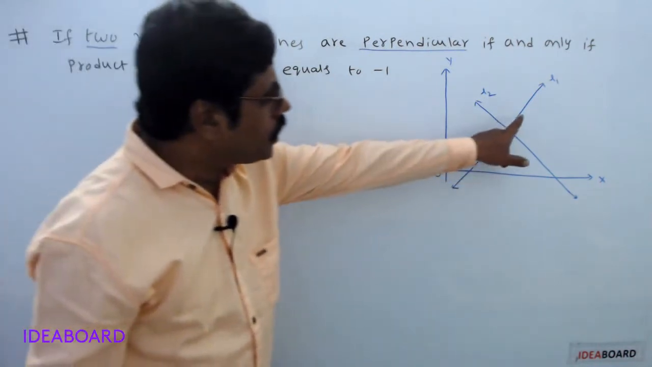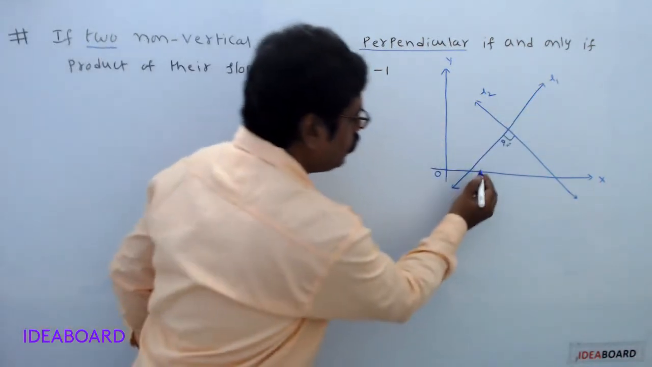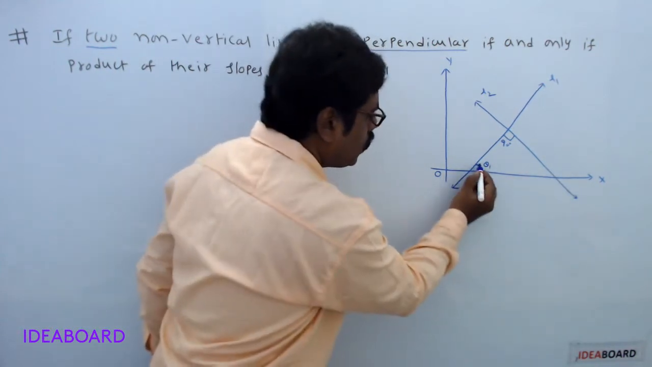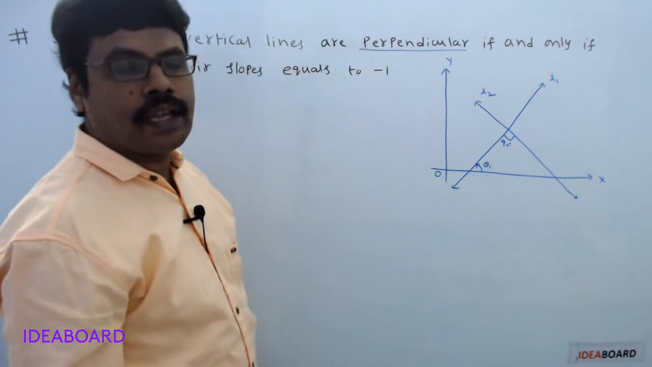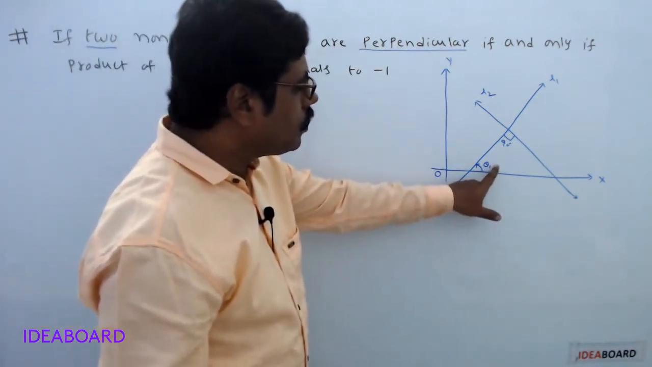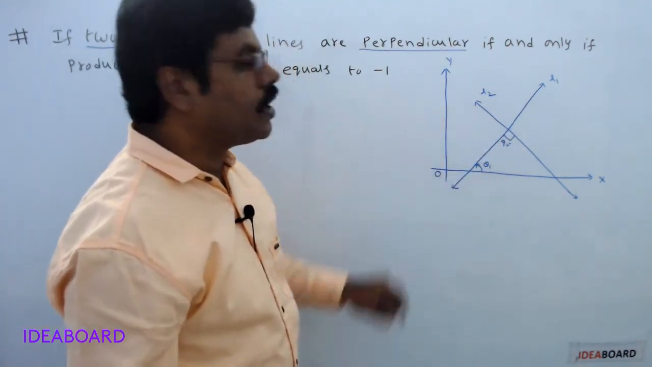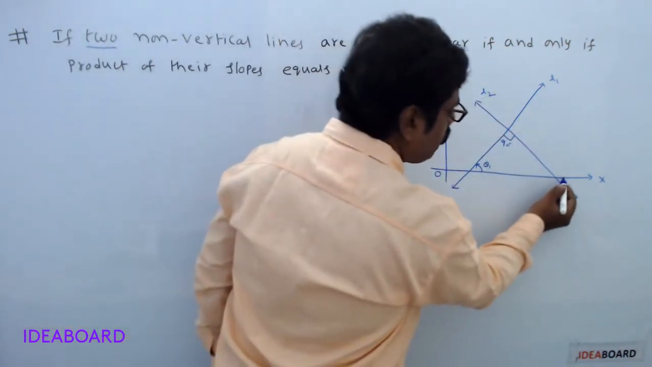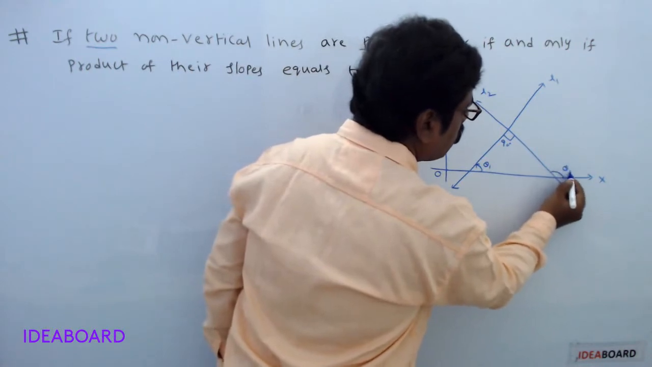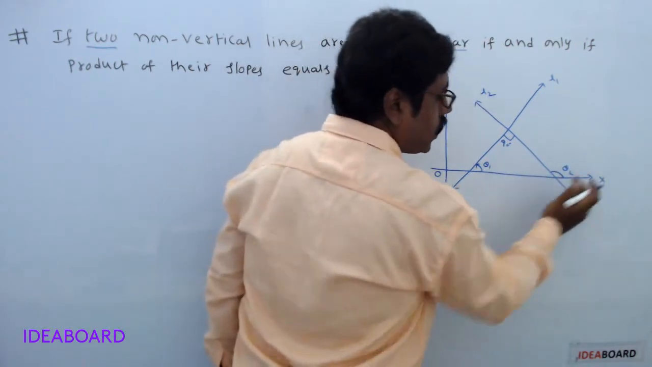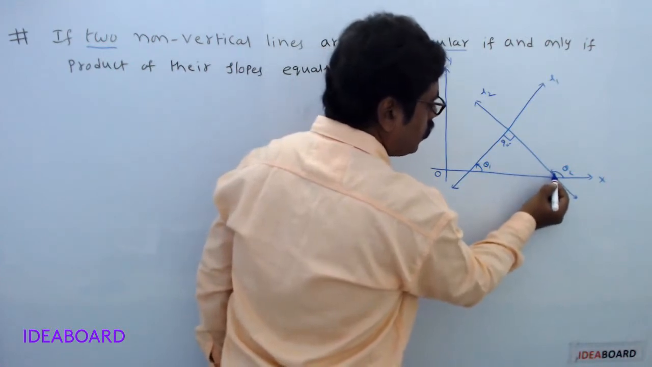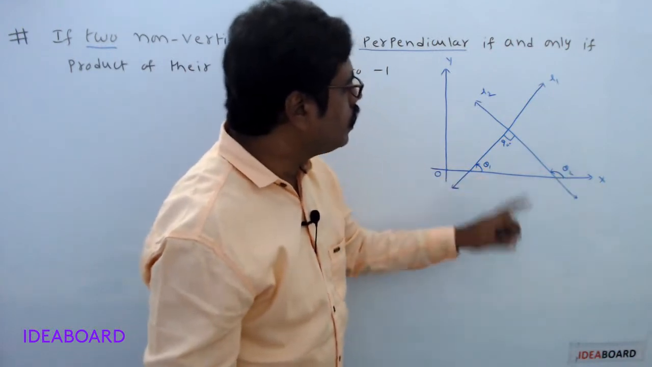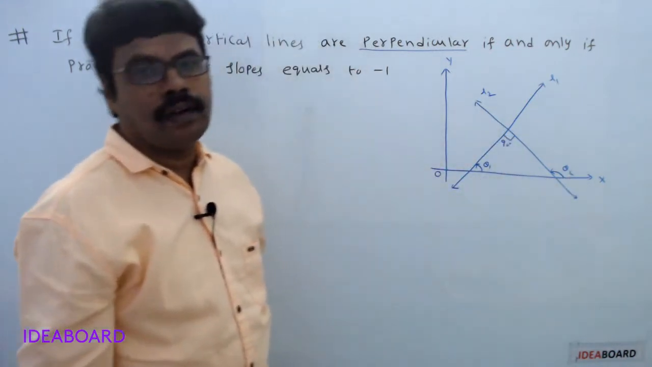Suppose this line L1 makes an angle theta 1 with the positive direction of the x-axis, measured in the anti-clockwise direction. So this theta 1 is called the inclination of the line L1. Suppose this line L2 makes an angle theta 2 with the positive direction of the x-axis, measured in the anti-clockwise direction. So this theta 2 is called the inclination of the line L2.